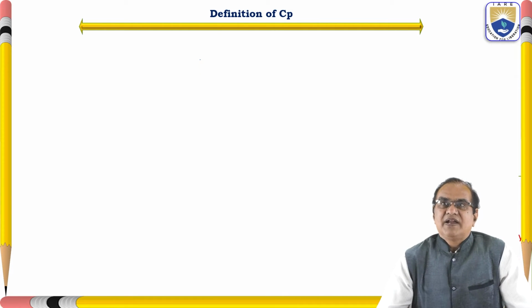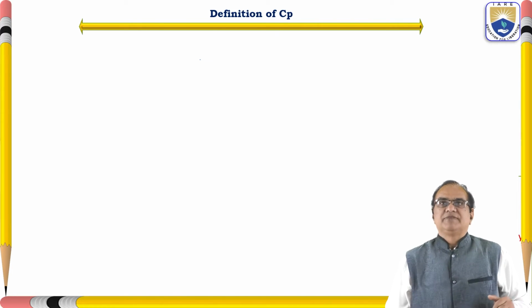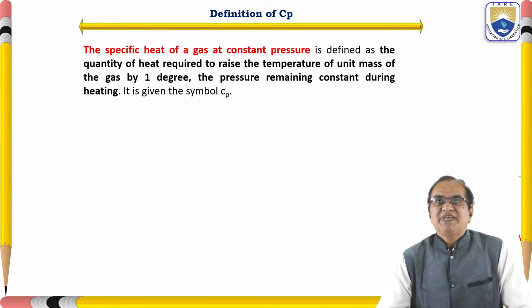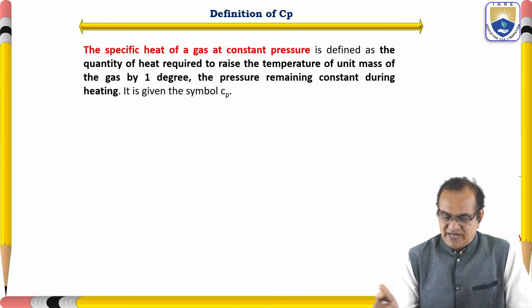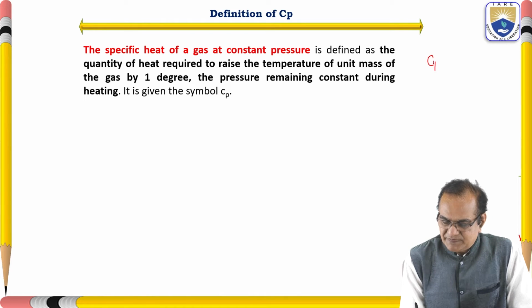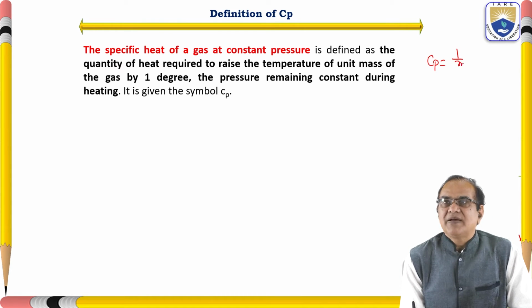Now I will define the specific heat at constant pressure, Cp. So Cp is equal to 1 by m del Q by del T when P is constant, which we derived in the previous slide.